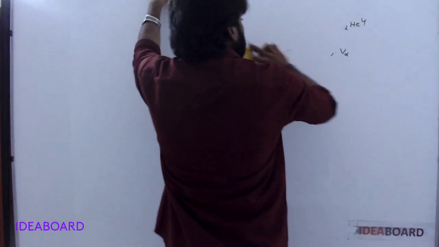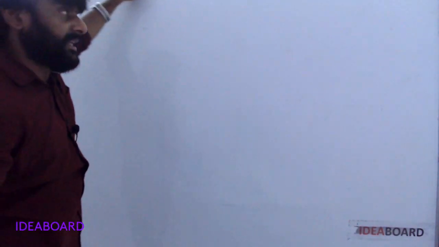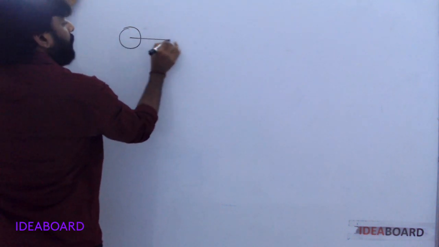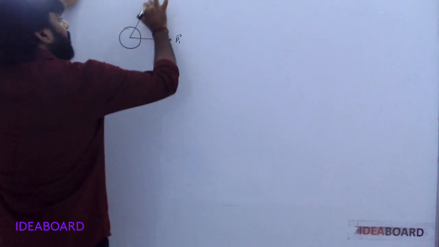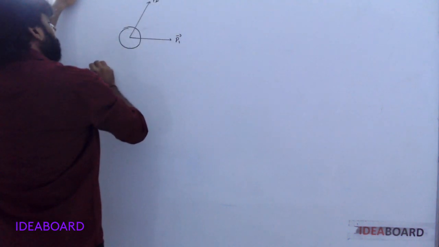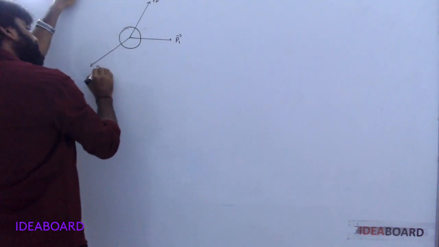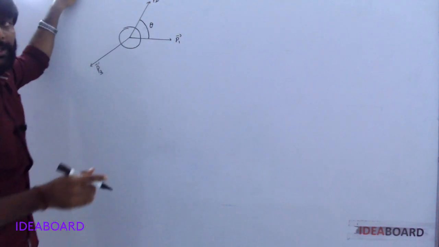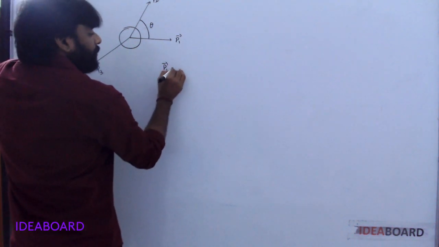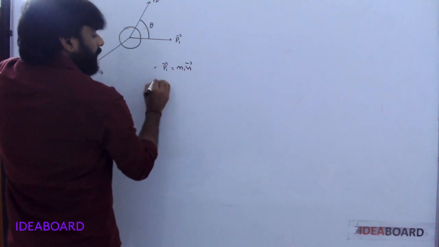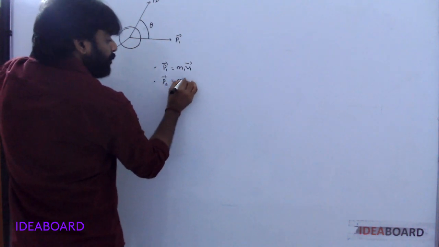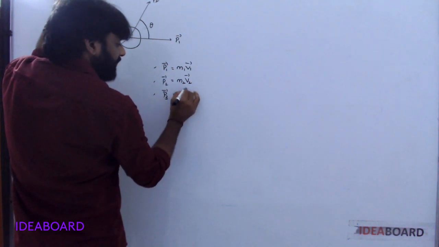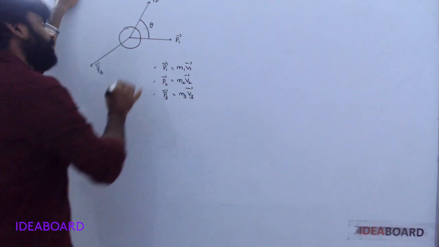Now the next one: if in case the bomb explodes into 3 pieces. One is P1, another is P2, and this one is P3. The angle between these two is theta. Understood? P1 is written as M1 V1, P2 is M2 V2, and P3 is equal to M3 V3.